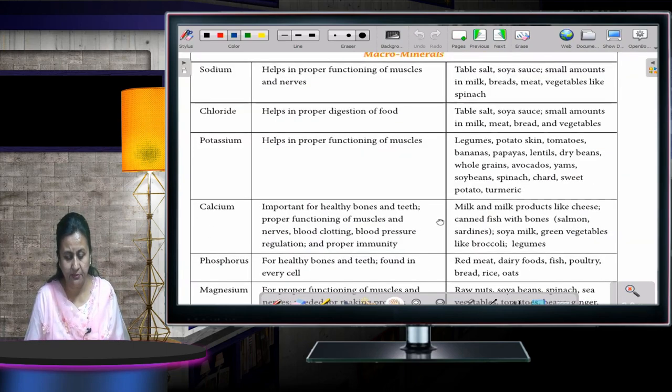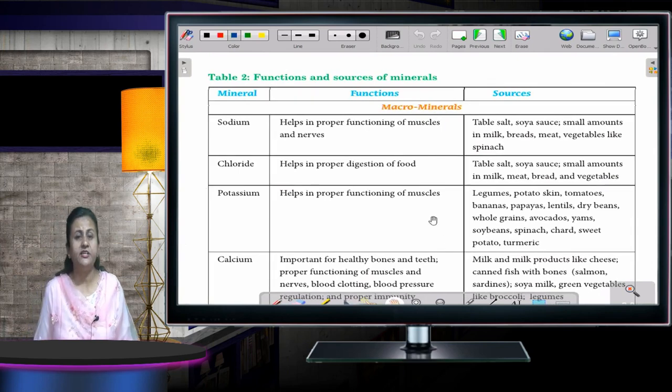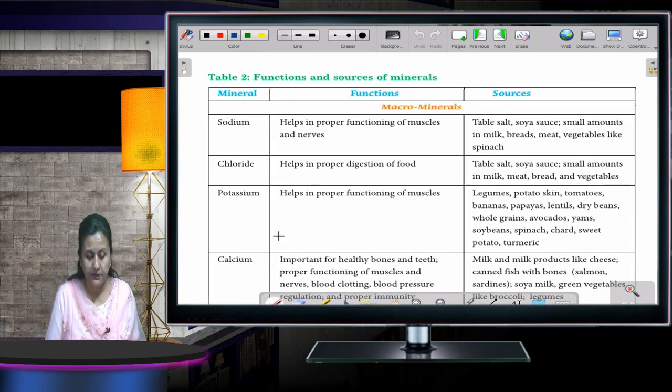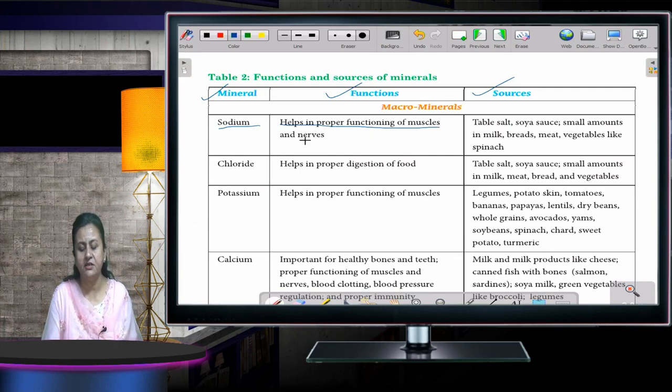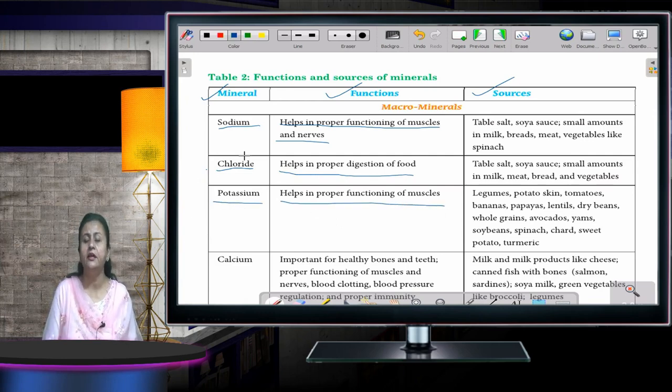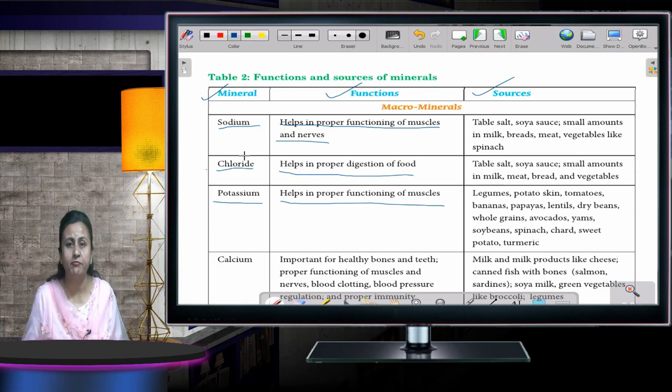Now again this table is there in which they have named the mineral, they have shown the functioning and what are the sources. If I talk about sodium, it helps in proper functioning of muscles and nerves. If I talk about chloride, it helps in proper digestion of food. If I talk about potassium, it helps in proper functioning of muscles. So different minerals are there, their function and the sources have been given in this table. You can just go through it.